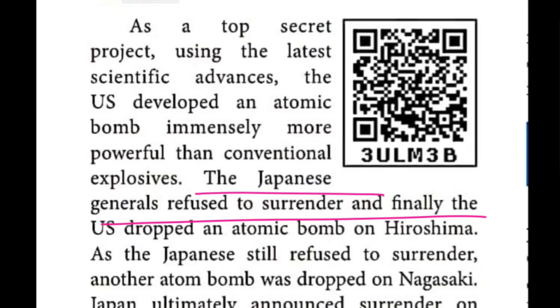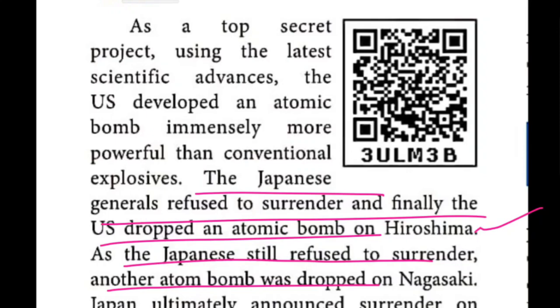They refused to surrender, and finally the US dropped an atom bomb on Hiroshima on August 6, 1945. As the Japanese still refused to surrender, America again dropped a bomb, this time on Nagasaki. The first bomb on Hiroshima was on August 6, 1945. Nagasaki was on August 9.